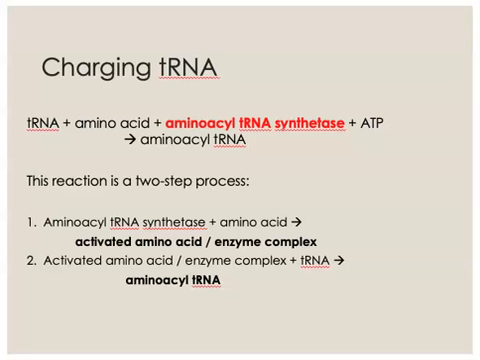The enzyme is first going to combine with the amino acid. So amino acyl tRNA synthetase attaches with the amino acid, and then that amino acid enzyme complex will then interact with the tRNA and will end up with the charged amino acyl tRNA molecule.